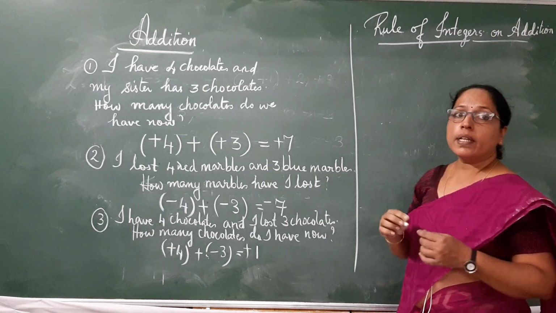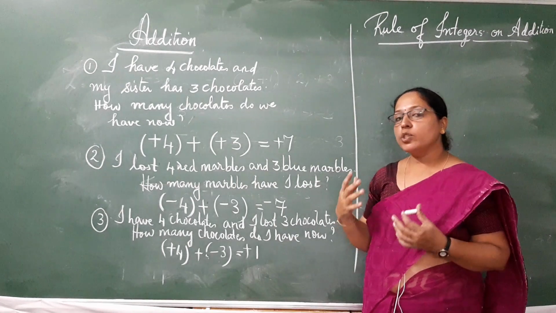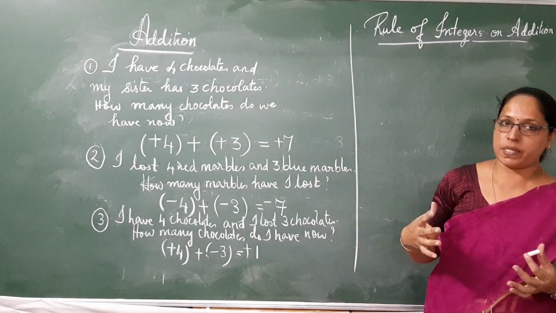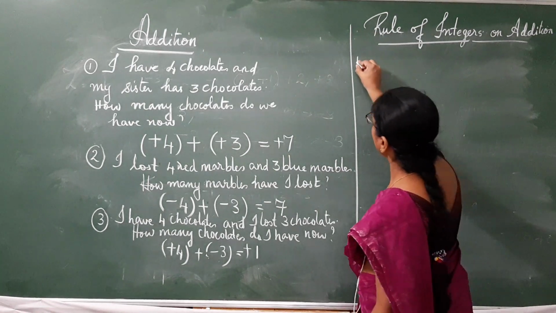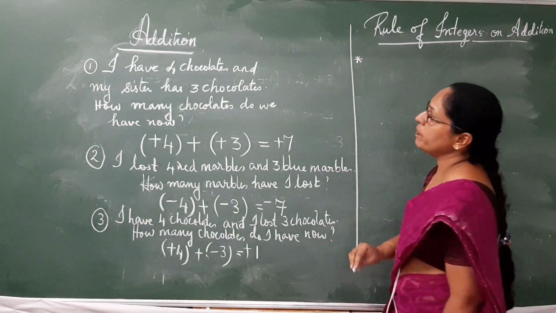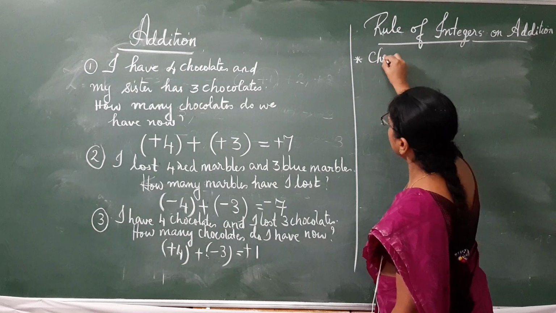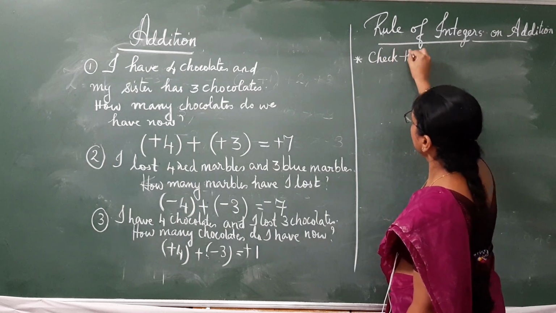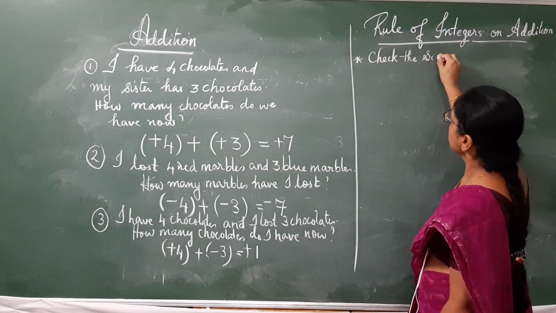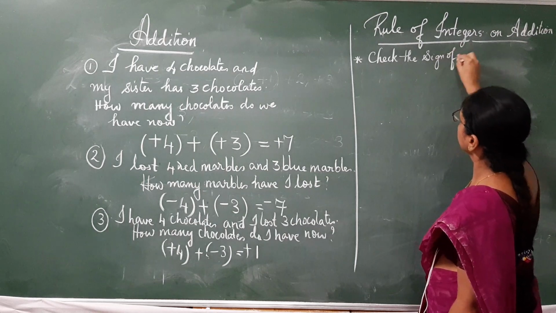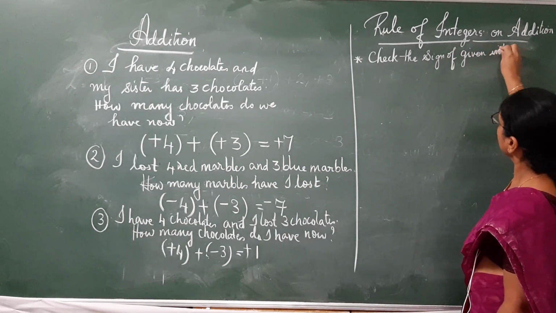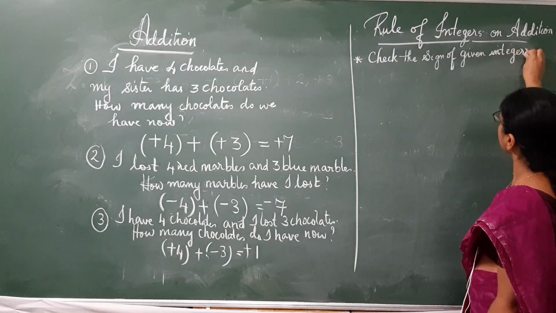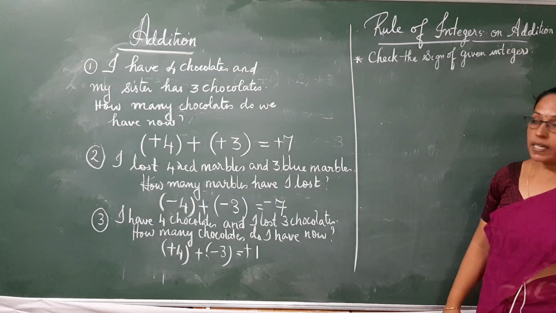Okay. To create the rule, I can give you 3 clues or 3 steps which will help you to create the rule. So the 3 steps are, first one, check the sign of given integers. That's the first step.